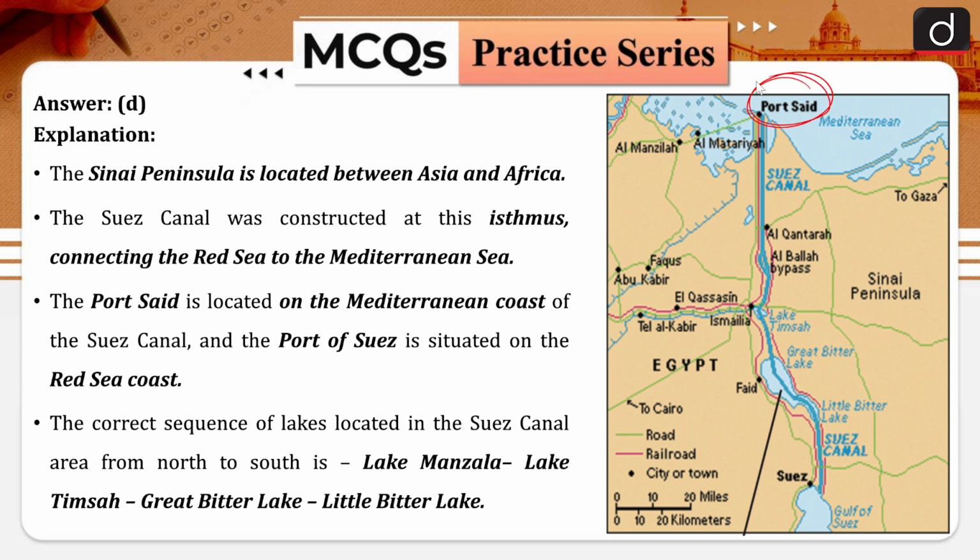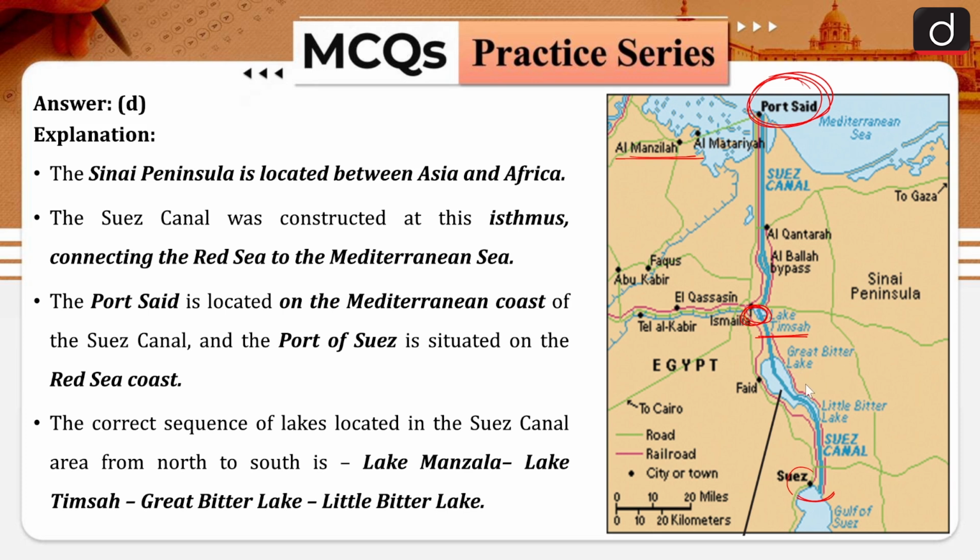Now the Suez Canal is a canal connecting the Mediterranean Sea to the Red Sea. It starts from Port Said and ends at Port Suez. Here at the top you can see Al Manzala, a small lake, and then a little south is Lake Timsah. That is the second one.